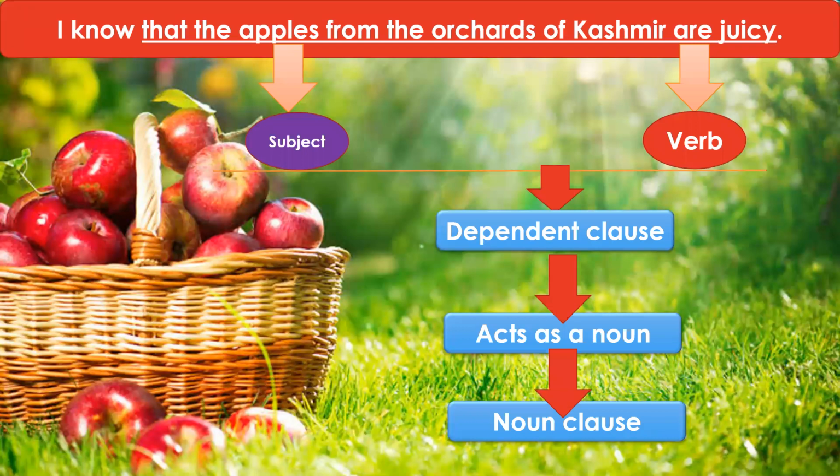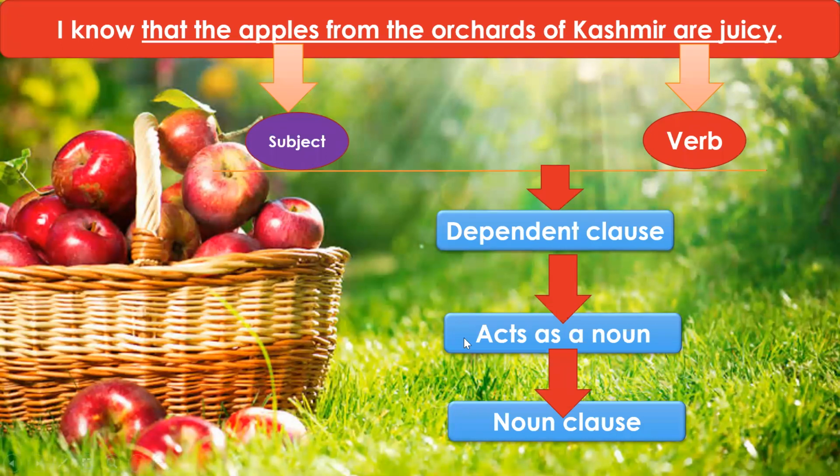Now, that the apples from the orchards of Kashmir are juicy. Let us look at this part. In this part, apples is the subject, are is the verb. And that the apples from the orchards of Kashmir are juicy is conveying some sense, although not complete sense, and it is not able to stand alone as a sentence. But it fulfills the other two conditions: it has a subject, it has a verb. Therefore, it is a dependent clause or a subordinate clause in this sentence.